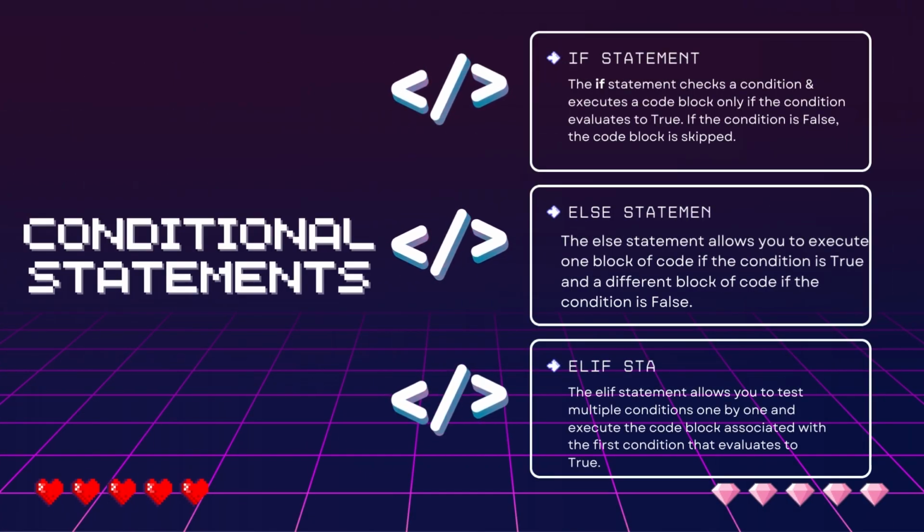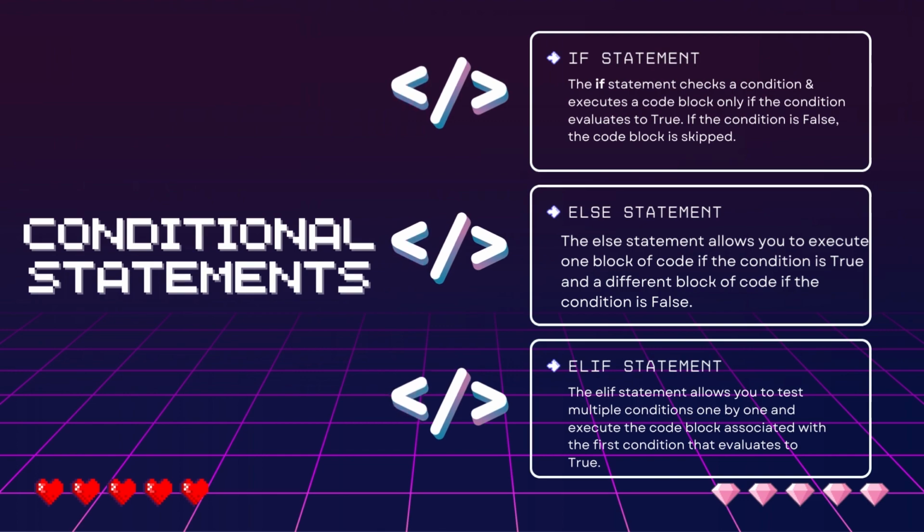In Python, conditional statements allow you to execute different code blocks based on specific conditions. The if statement is used to execute a block if a certain condition is true. You can use the else statement to add statements for execution if the condition is false, and the elif statements are used to handle multiple conditions and provide alternative code paths.